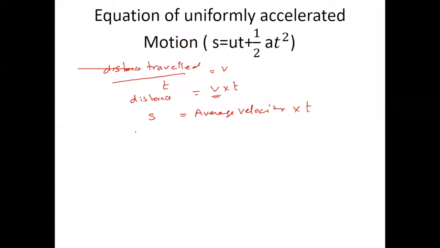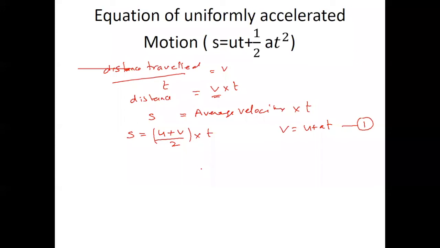Now, average velocity is (u plus v) by 2 into time, right? Then in the first equation, what is that? v equal to u plus at. This is from the first equation.